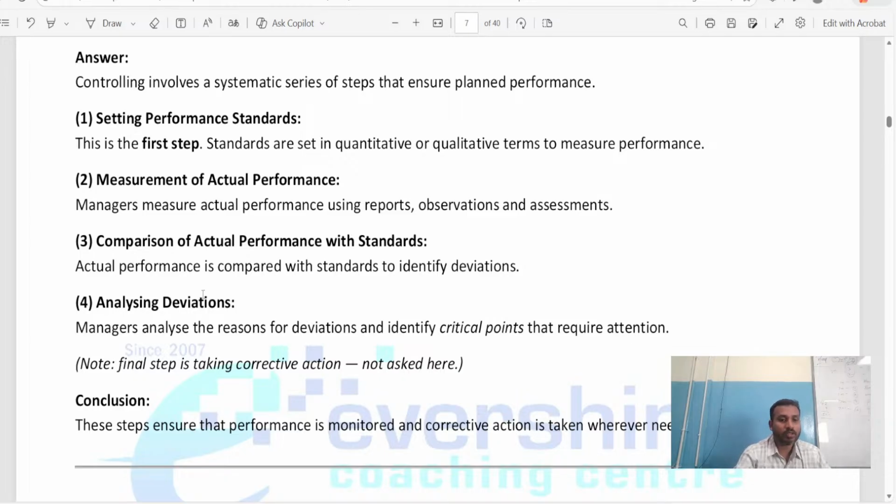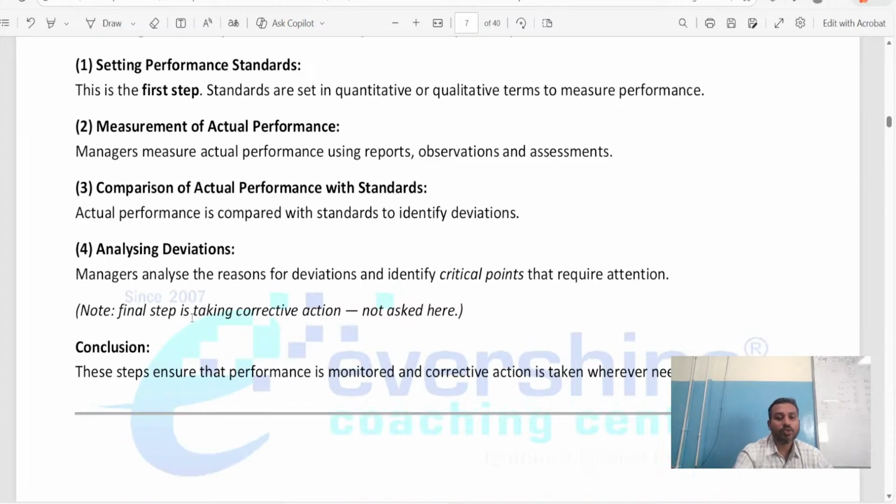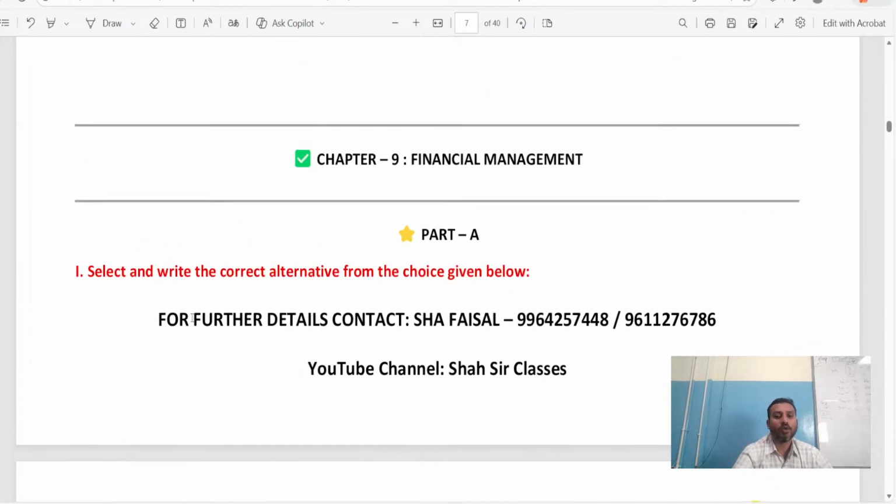That point also appears. That is the fifth step. You cannot write point number 2 as point number 1, or point number 1 as point number 4. No, you can't write that. If you have to write the first 4 steps, you have to go according to this method only, according to these points only. First step, second step, third step, fourth step, and finally fifth step. You have to follow that order. So I hope you have understood.